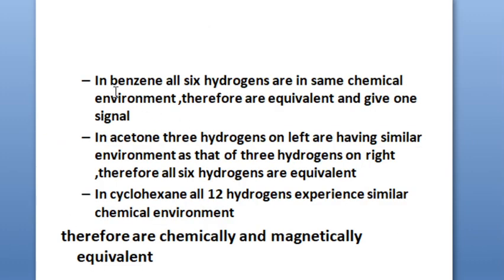So the explanation is something like this. In benzene, all 6 hydrogens are in the same chemical environment, therefore they are equivalent. In acetone, the 3 hydrogens on the left have a similar environment to the 3 hydrogens on the right. In cyclohexane also, all 12 hydrogens experience a similar chemical environment, therefore they are chemically and magnetically equivalent, you can put it as.